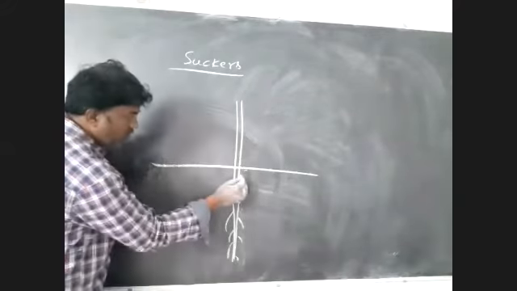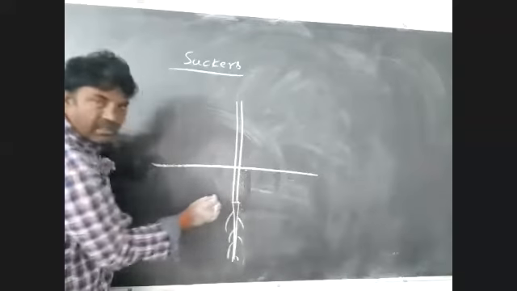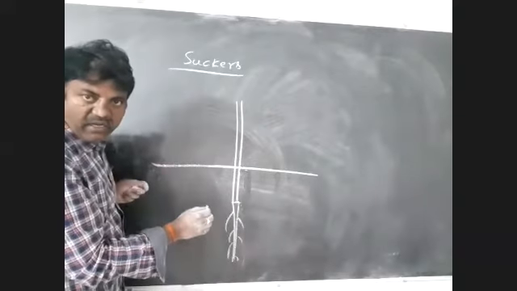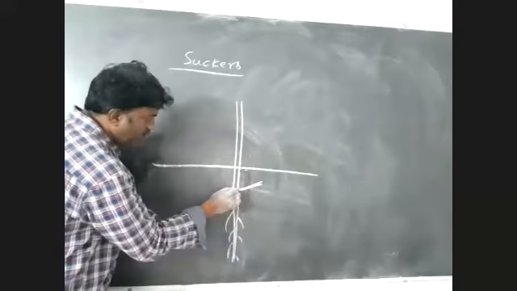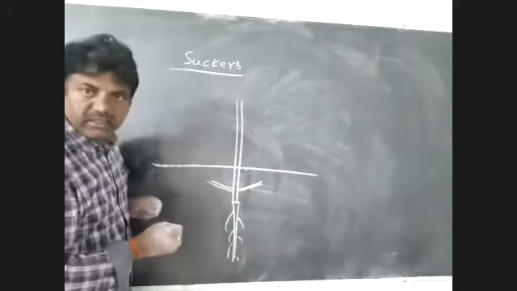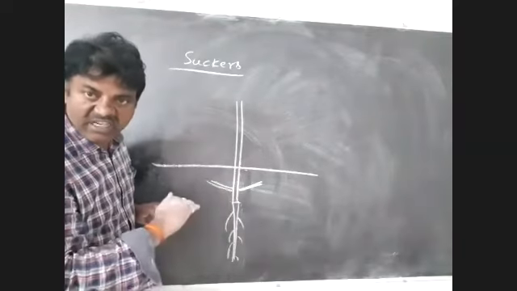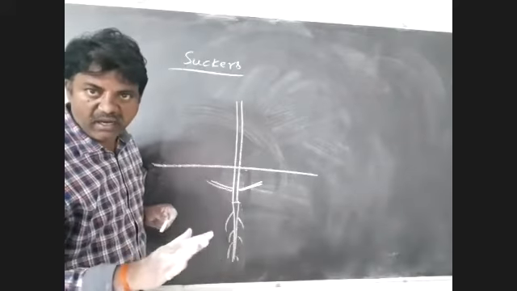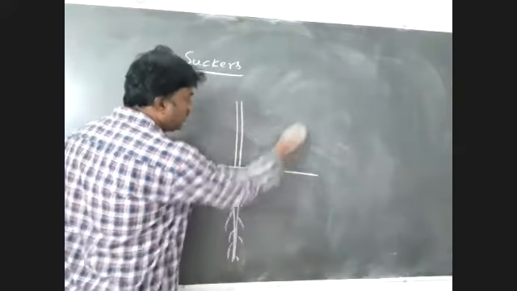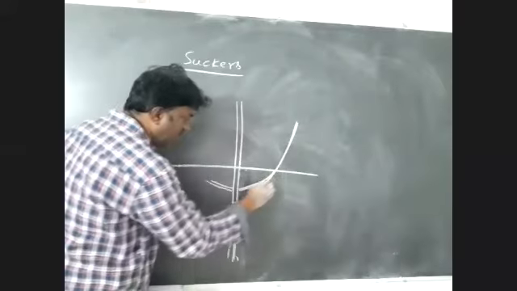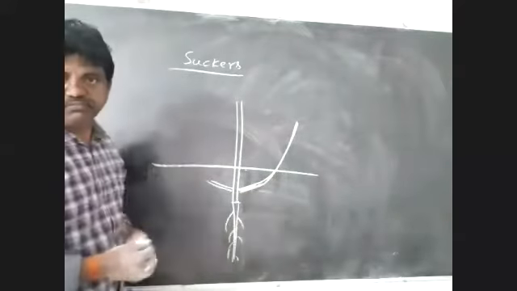So from the basal part of the stem, which is present below the ground level, branches arise. Initially, these branches grow horizontally below the ground level. Then each branch grows obliquely upwards and comes out of the ground.